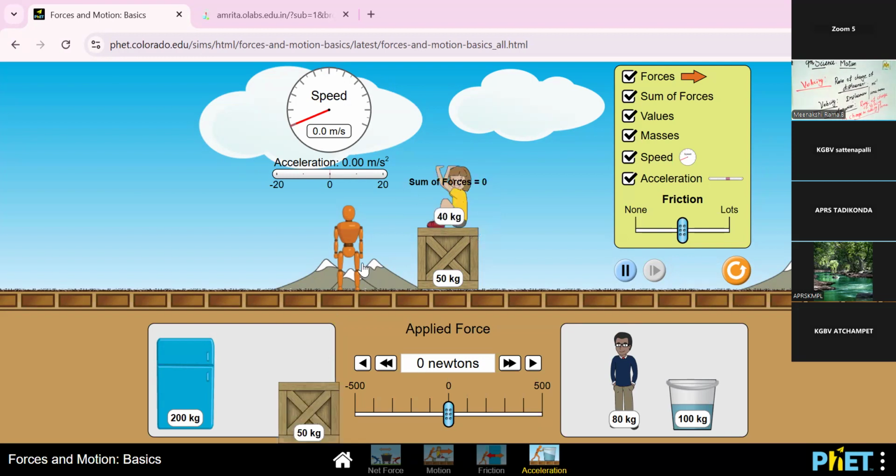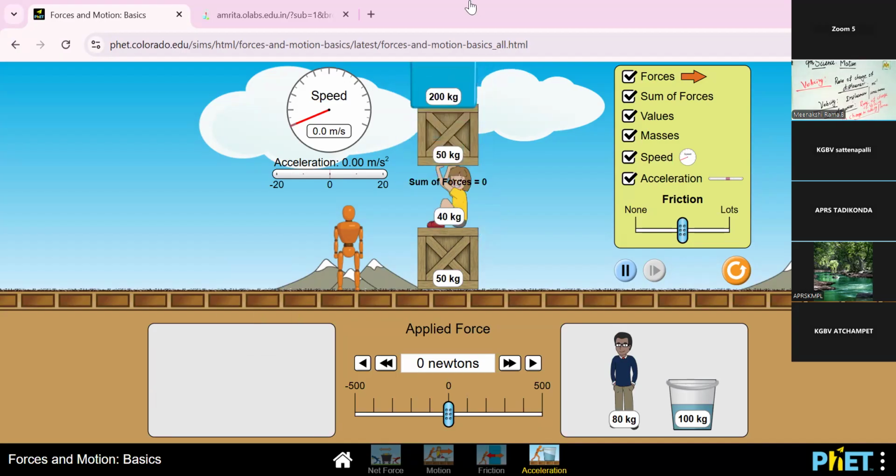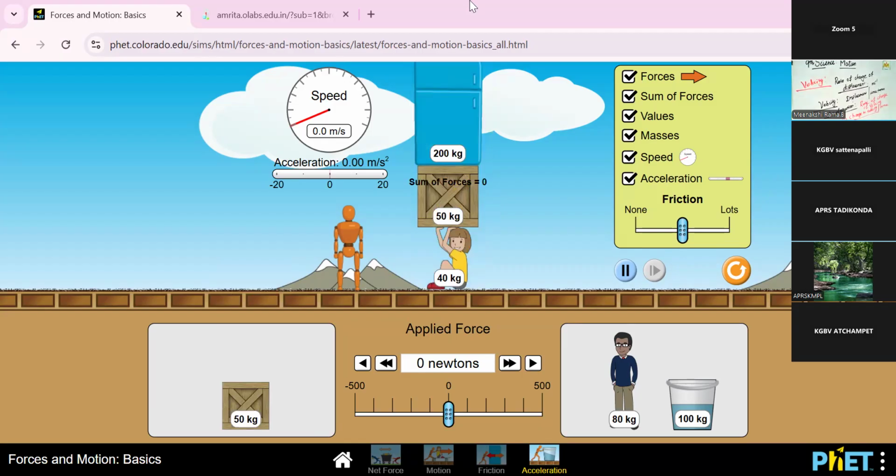But here, look, the sum of the forces is 0. Yes, 40, 50 and 200. Acceleration is mentioned in this place. Yes, the friction force is 264 Newton, and the applied force also.